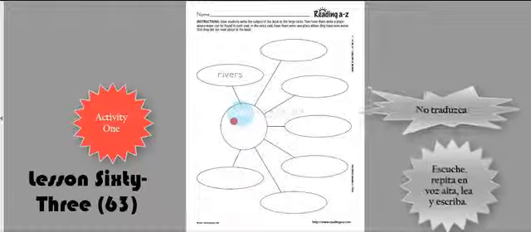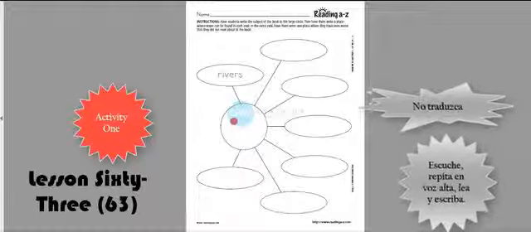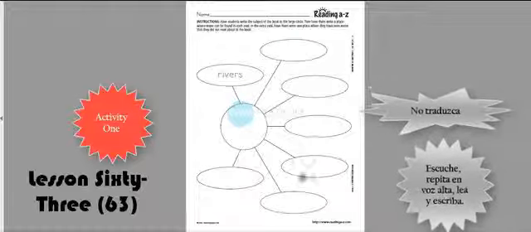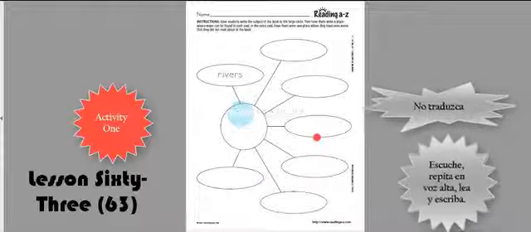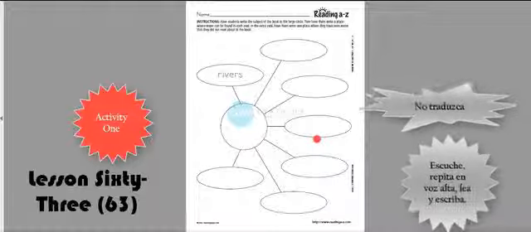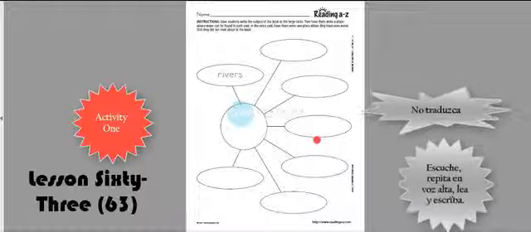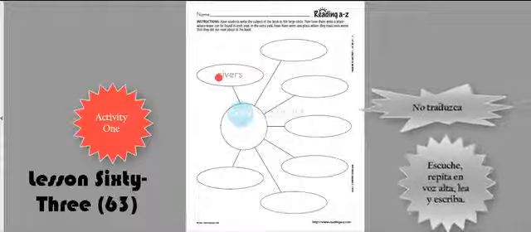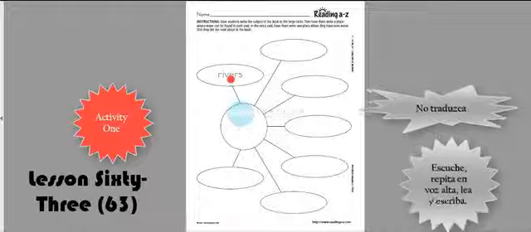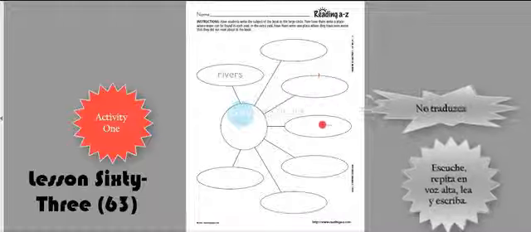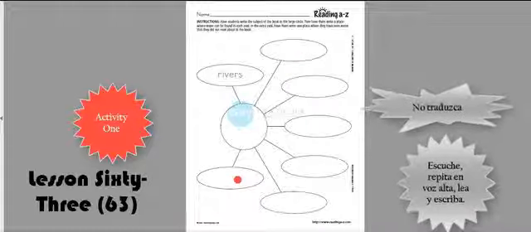Water. The topic of this lesson is water. Where is water? In these ovals, 7 ovals in total, we are supposed to write the names of the places where there is water, where you can see water, where you can get water, where you can have water, where you can find water. One is already done for you, rivers. According to this, there is water in rivers. Water is in rivers. So what other 6 places do you think there is water in?